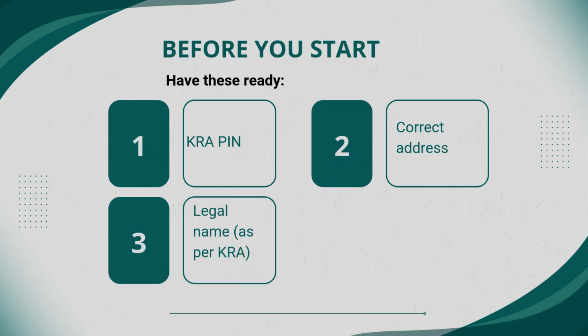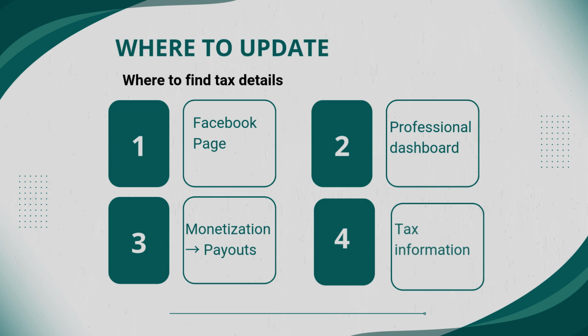Now, before you update anything, make sure you have your KRA PIN, the legal name registered with your KRA, and your current address. Once your page is monetized, you will find the tax section inside your Facebook page. Under the professional dashboard, you'll go to monetization, then payouts, and finally your tax information.